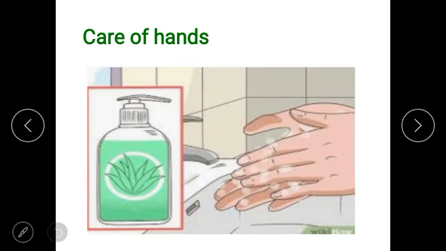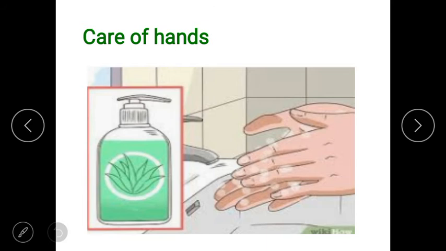You know, children, in the dustbin we put different types of garbage. So that is a contaminated object. Contaminated object means an object which has many types of germs. It is mixed with germs. So that is a contaminated object, and if you touch this type of object, you should wash your hands, you should clean your hands.